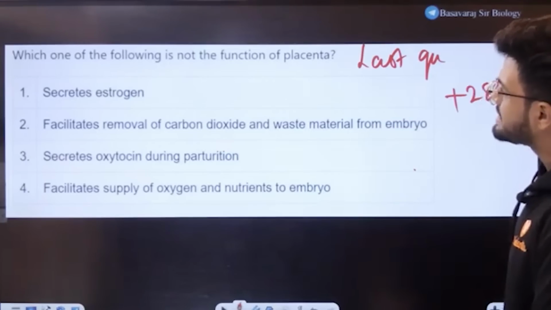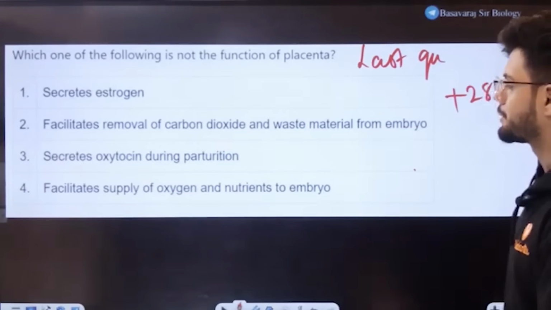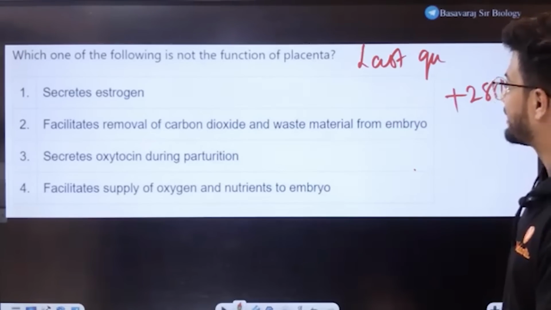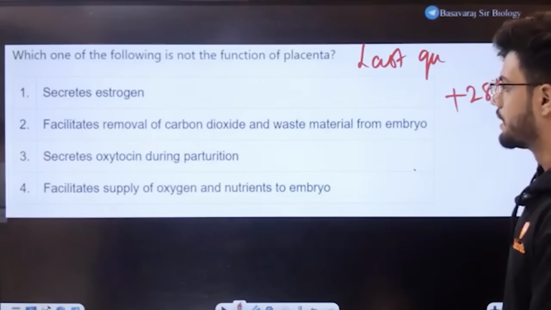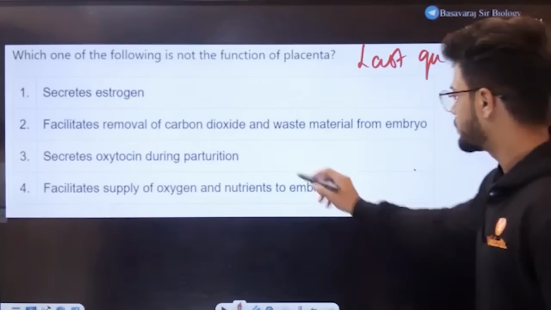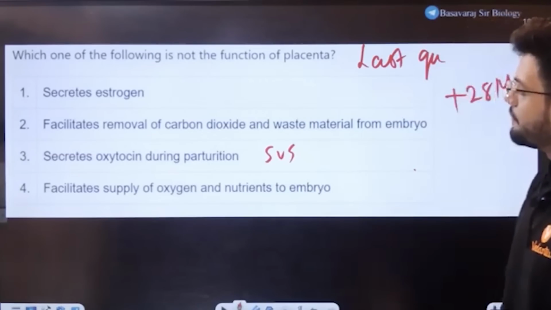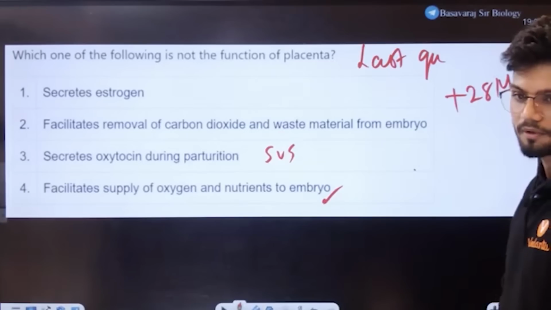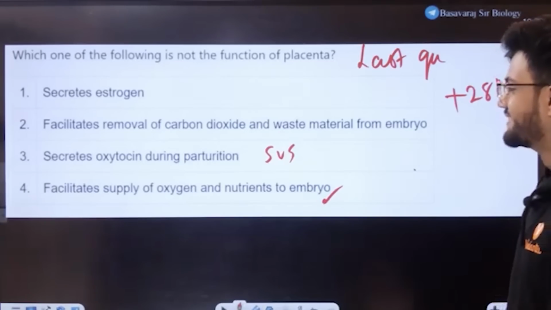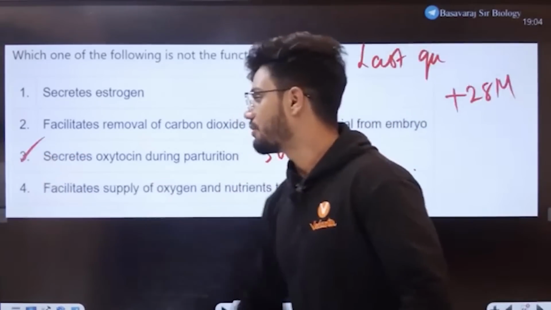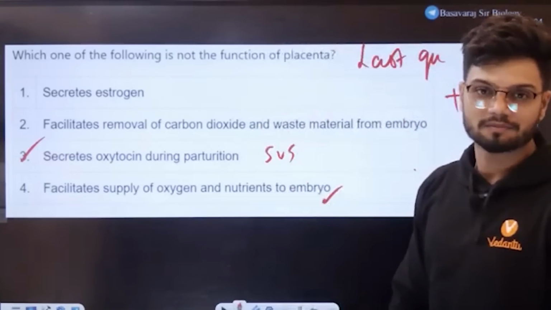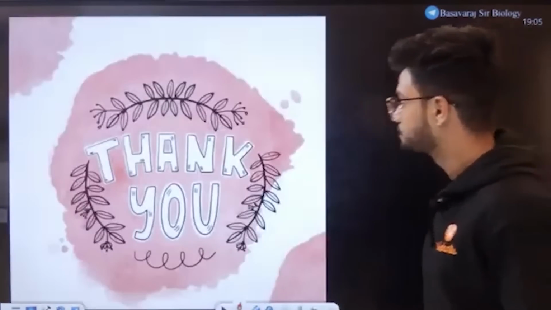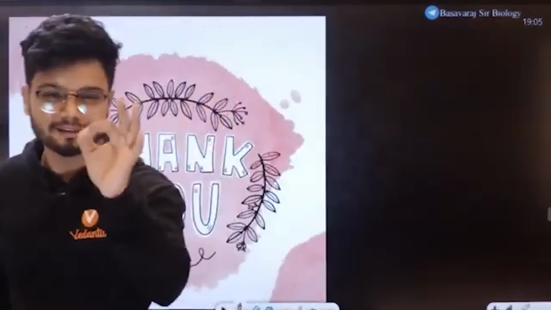Which one of the following is not a function of placenta? Secreting estrogen, they do. Facilitate removal of carbon dioxide and waste material from the embryo, obviously. Secrete oxytocin during pregnancy. It looks a little sus here. Facilitate supply of oxygen and nutrients to the embryo. Absolutely correct, obviously placenta does that. So all of you know the answer, students. Not a function of placenta. If you're able to answer this question, you get plus 28 marks right here, right now.